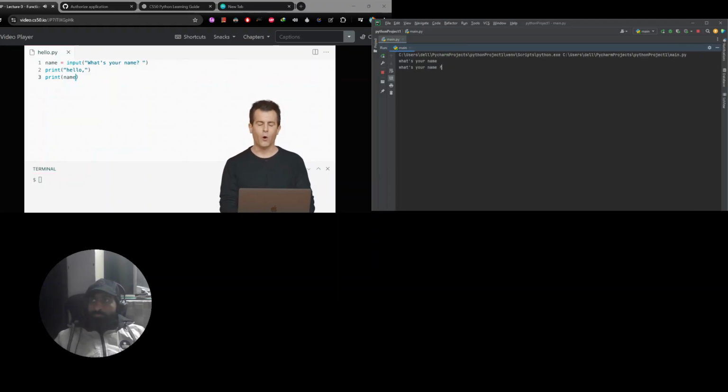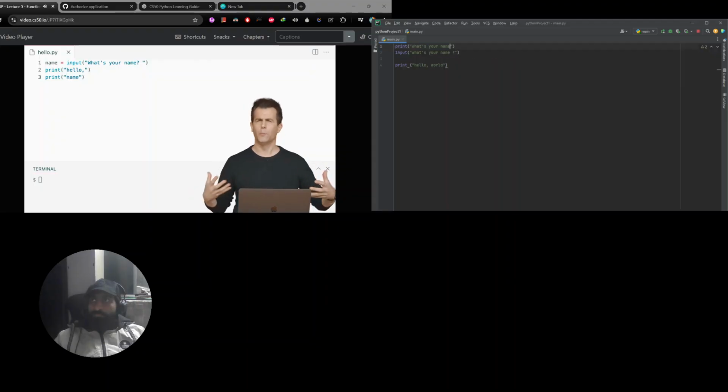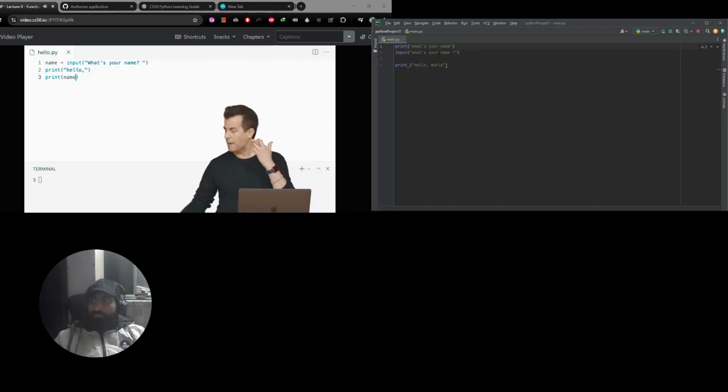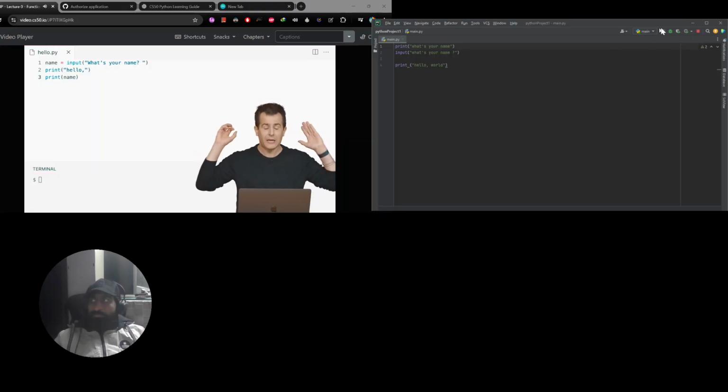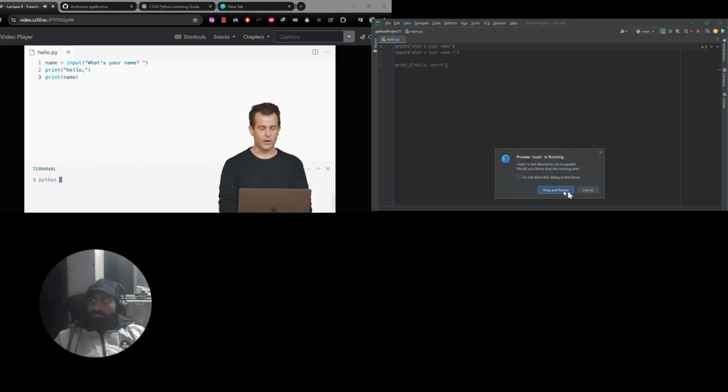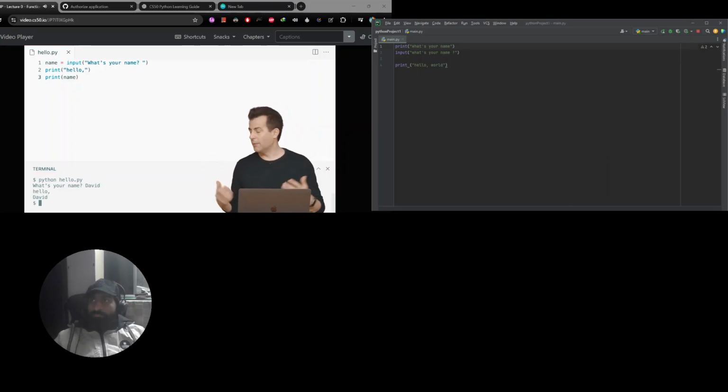But notice, I'm being a little clever now. I'm not putting it in double quotes because we've seen already that double quotes means literally print out N-A-M-E. I'm getting rid of the quotes this time in hopes that now by passing the variable called name to the function called print, it will in fact go about printing the contents of that variable, that is, its so-called value. All right, let's go ahead and do this here. Python of hello.py, enter. What's your name? David. And now, crossing my fingers still, I see hello, comma, David.